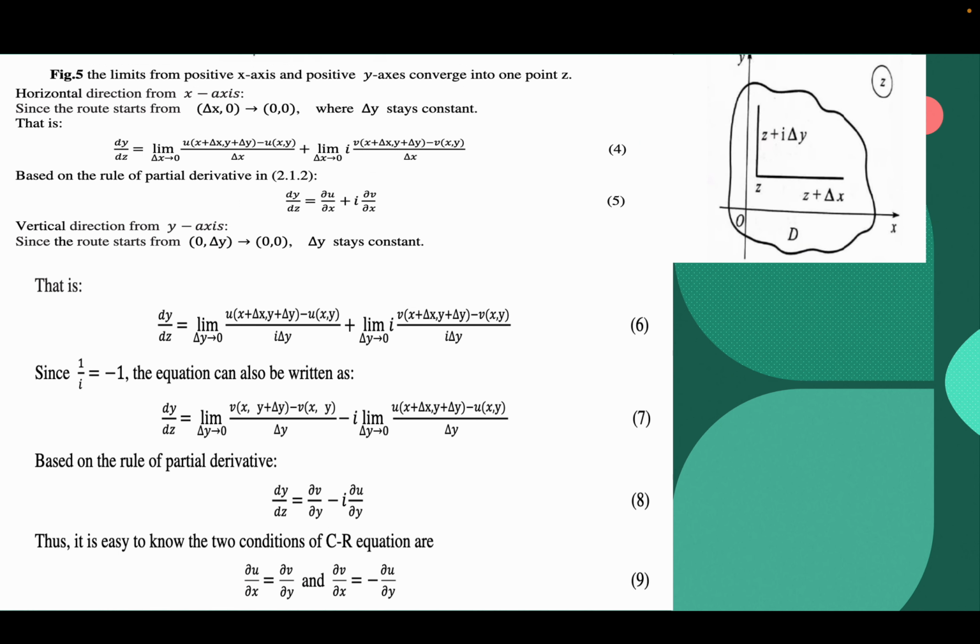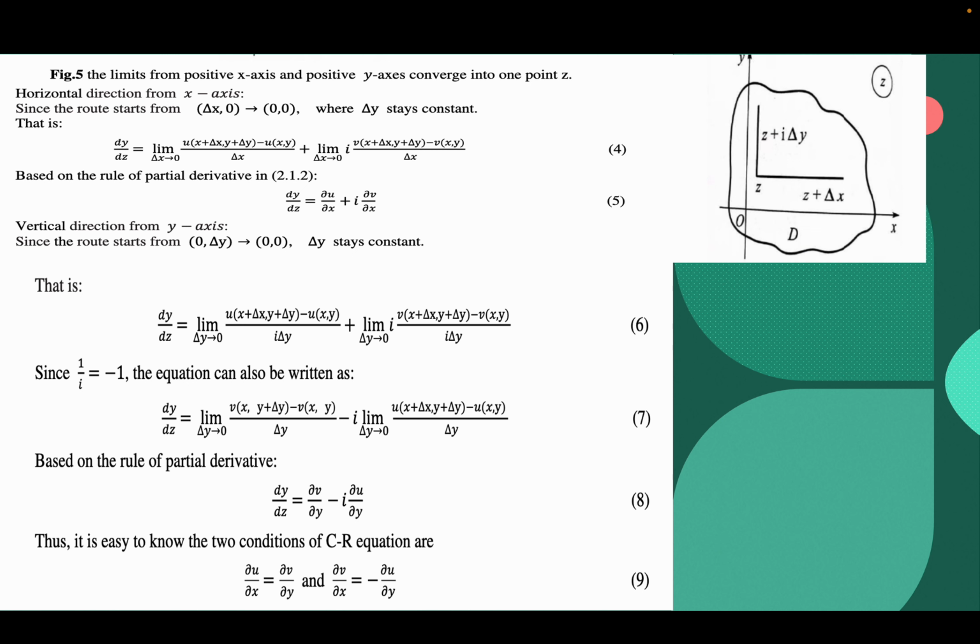The limit from the positive x-axis and positive y-axis converges into one point z. Horizontal direction from the x-axis: since the route starts from (delta x, 0) to (0, 0), where delta y stays constant, df/dz = limit as delta x tends to 0 of [u(x + delta x, y + delta y) - u(x,y)] / delta x + limit as delta x tends to 0 of i [v(x + delta x, y + delta y) - v(x,y)] / delta x, named as equation 4.